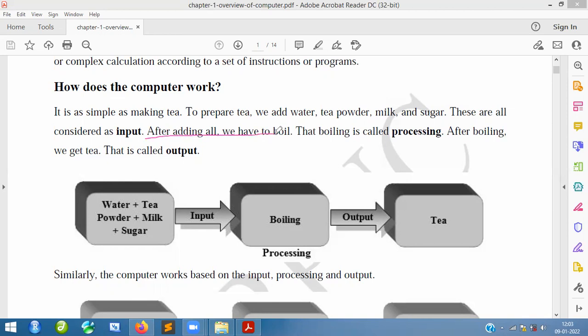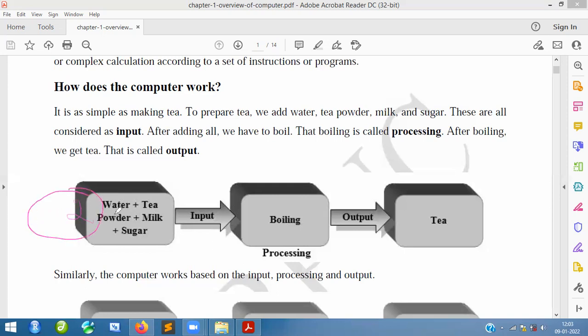So after adding all these things, we have to boil, and boiling is called processing. After boiling, we get tea, that is called output. That is what exactly I'm talking about here. So whatever data you are going to give, for example, when you are giving to the computer, I am going to give the data 2 plus 2 like this.